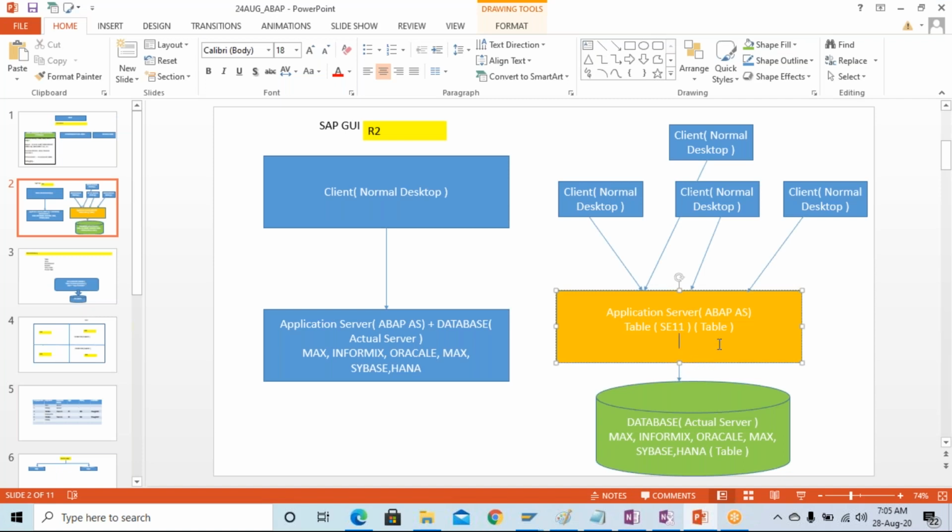Whatever we write, and when we click on syntax check or click on this matchstick to activate the code, every activity is performed at this application server. Now this application server is connected with the database server. Why? Because without data there is no meaning of an ERP system, right?